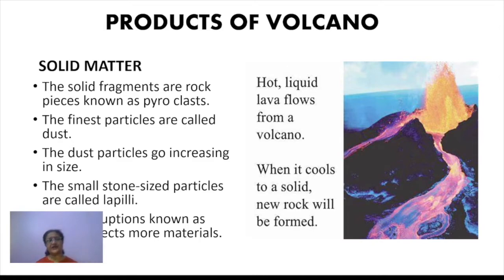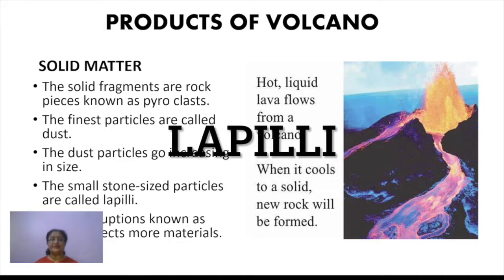The finest particles out of all these are called volcanic dust. Then the particles go on increasing in size, and when they are small like stones, relate that to small gravels and pebbles, those stones thrown out are called lapilli.